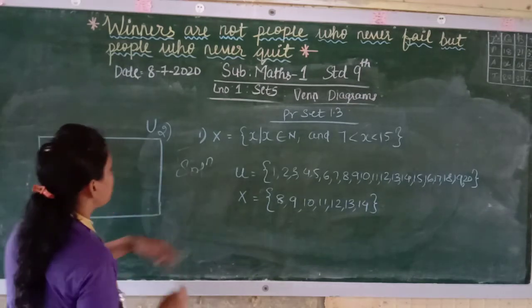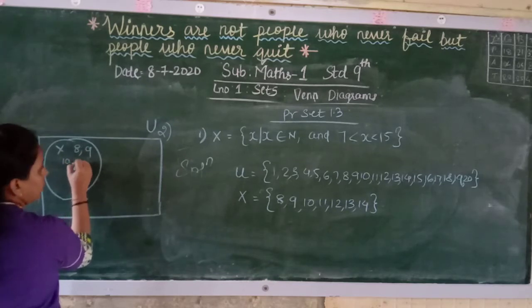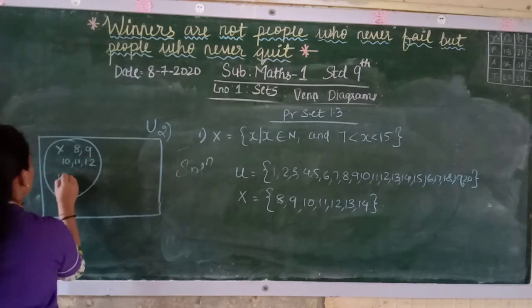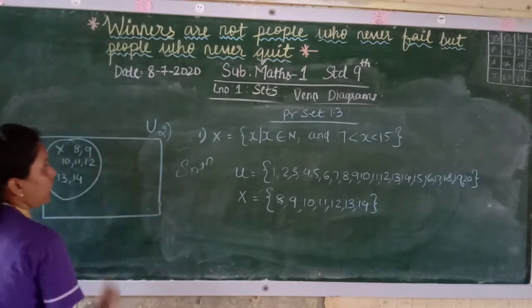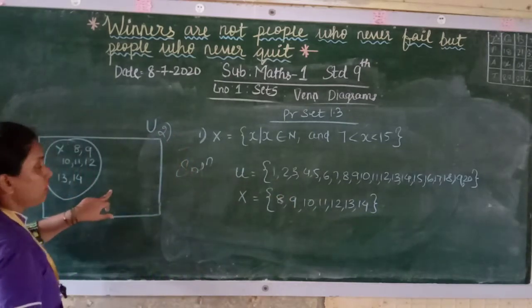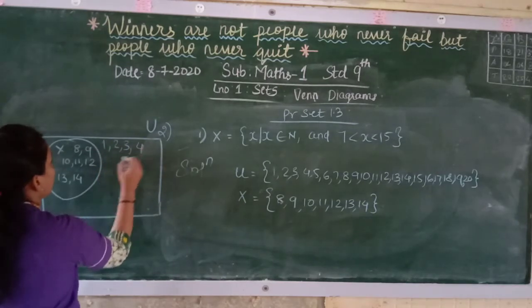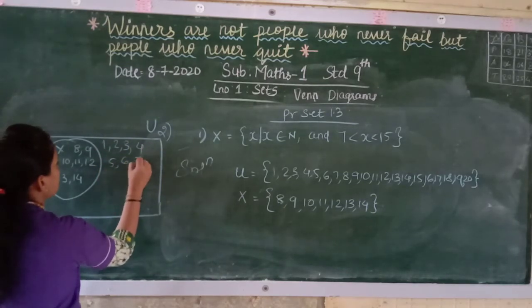What all is in x you have to write here: 8, 9, 10, 11, 12, 13 and 14. And whatever remains you have to write in the other part. So here 1, 2, 3, 4, 5, 6, 7.